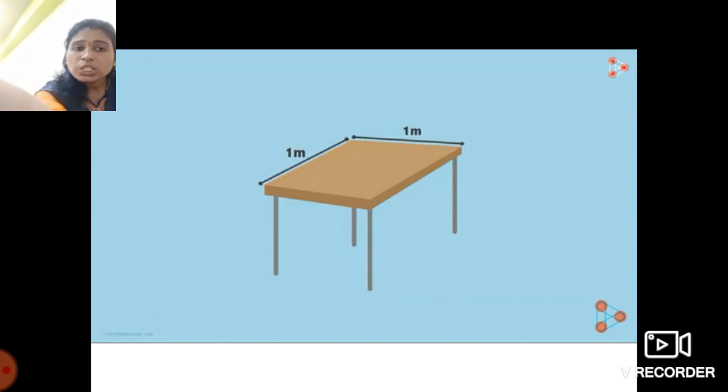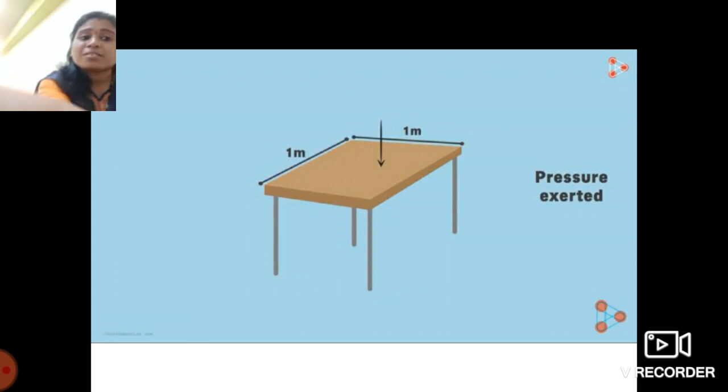So the pressure exerted by the surrounding air on that table in the downward direction is really greater than 1 lakh Pascal, students.